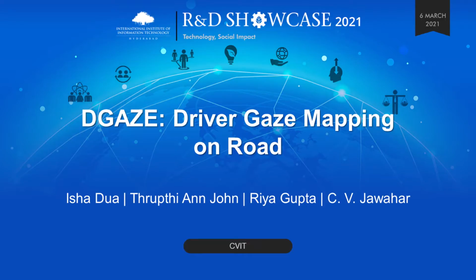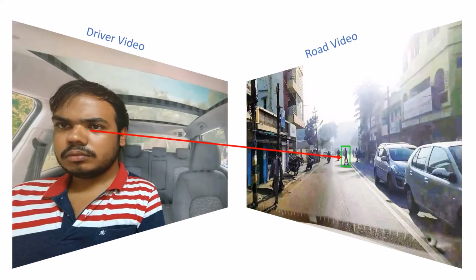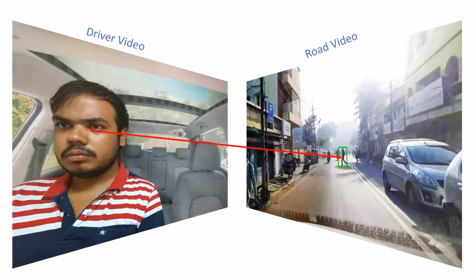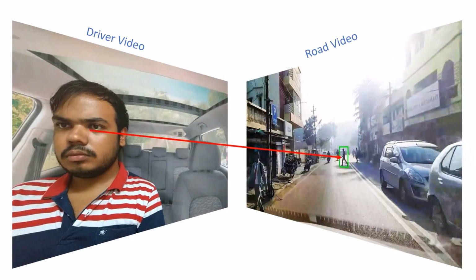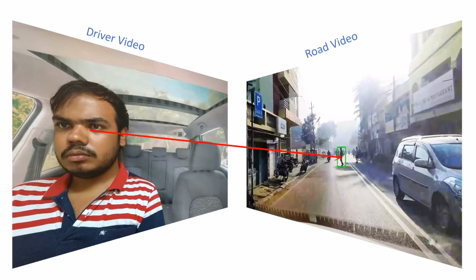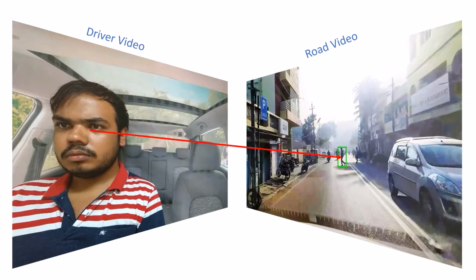DGAZE, driver gaze mapping on road. Can we determine where a driver is looking? Is he paying attention to the pedestrian crossing the road or not? In this work, we are trying to predict the gaze of the driver by mapping it to objects on the road. Driver gaze information can be used to measure the attention and fatigue of the driver and to find objects of importance on the road.